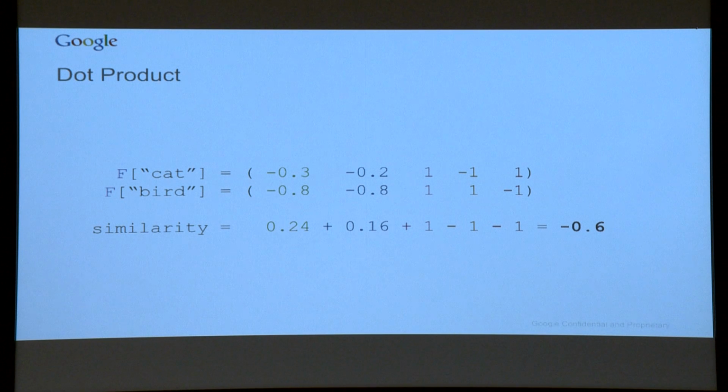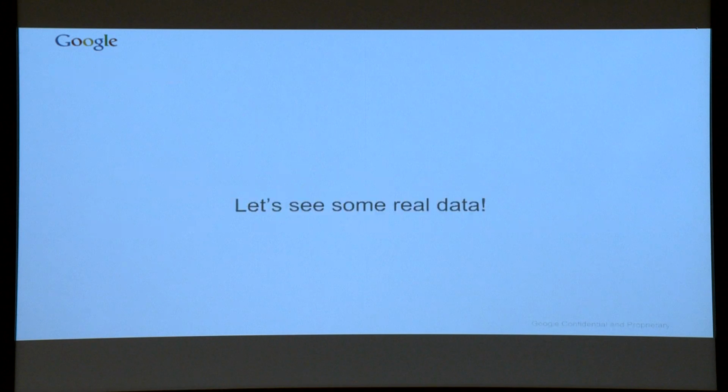So we see this between cat and bird, we get like minus 0.6, which is a number, it's interesting. But now if we replace bird with airplane, we get a much smaller number. And that's awesome. That's exactly what we want, right? And we can see here why, because a cat doesn't fly while an airplane does. That's a -1 right there. This whole big weight and size difference that contributes. So that's cool. And this list of numbers, this is actually how the app I just showed you works.